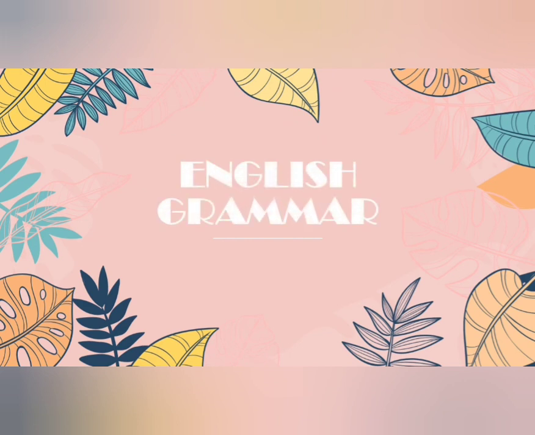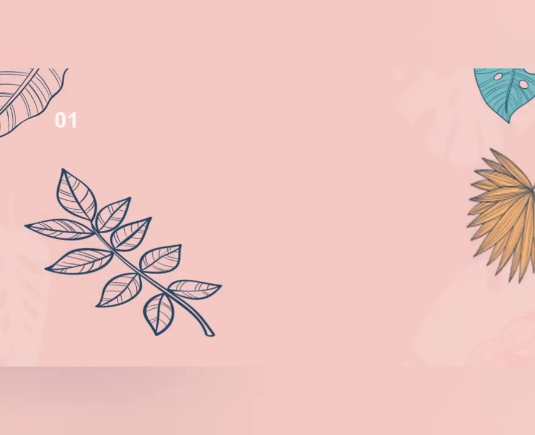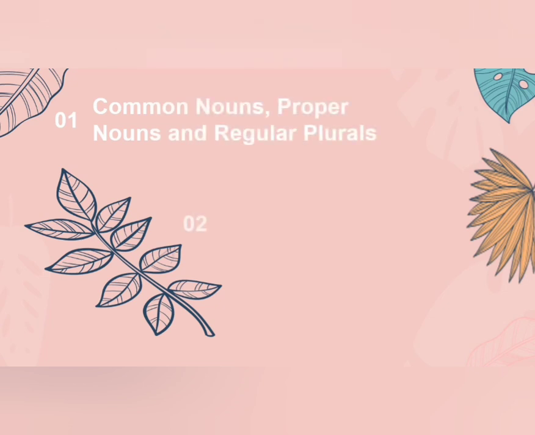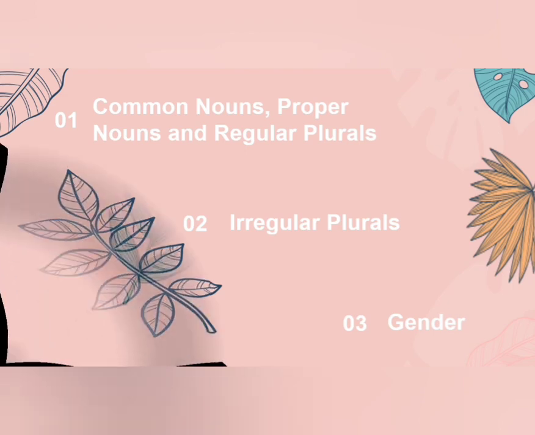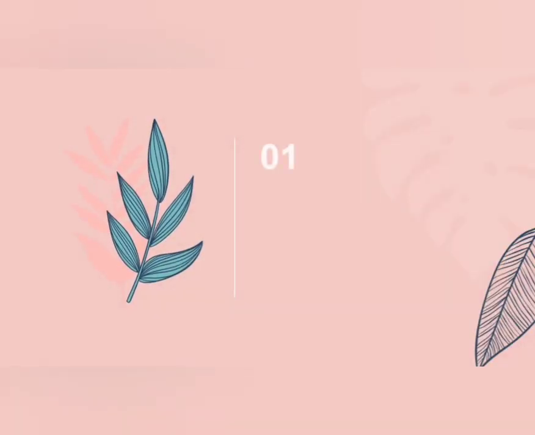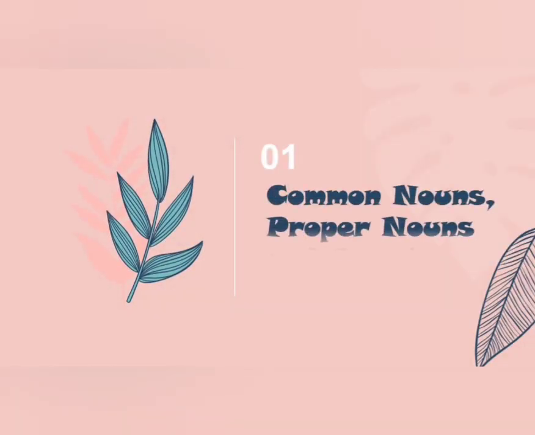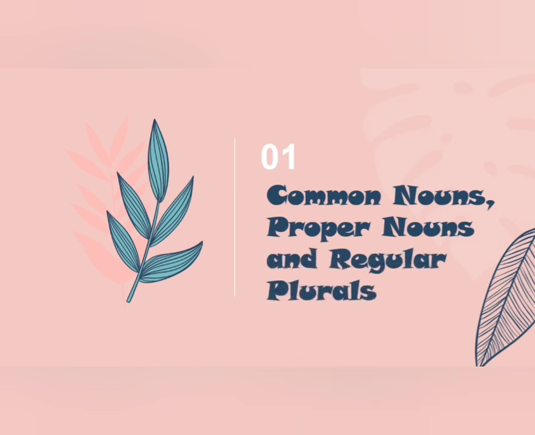Today we are going to do English grammar revision. We will see chapter 1 common noun, proper noun and regular plural, chapter 2 irregular plural and chapter 3 gender. Let's see first chapter common noun, proper noun and regular plural.